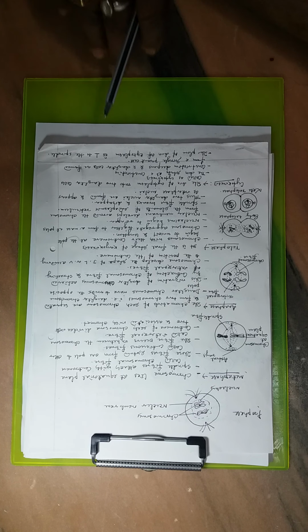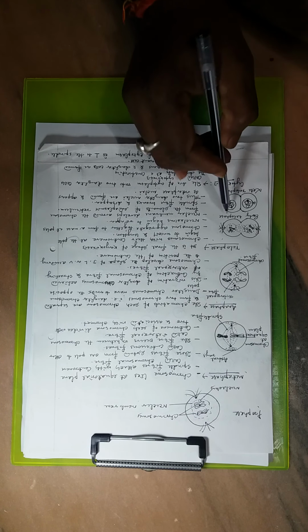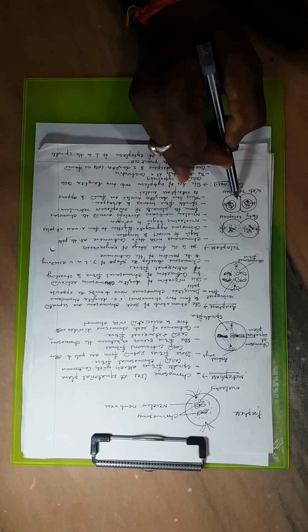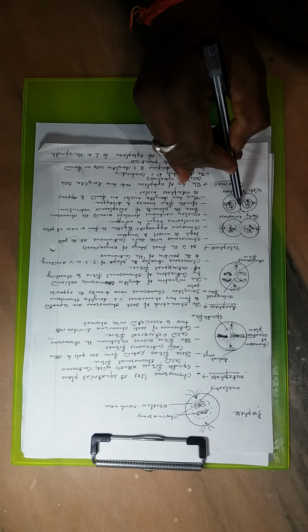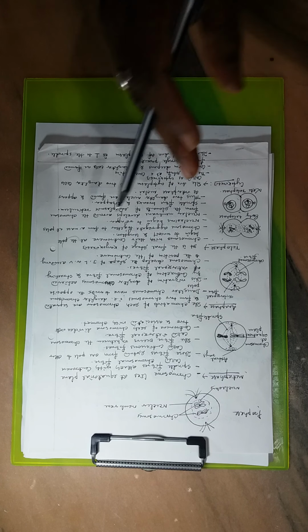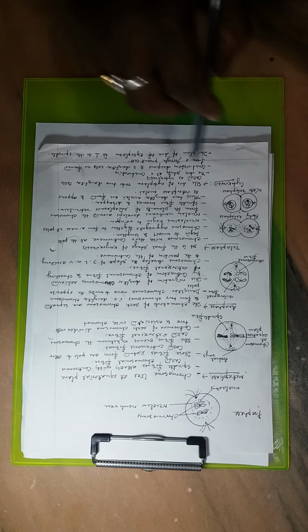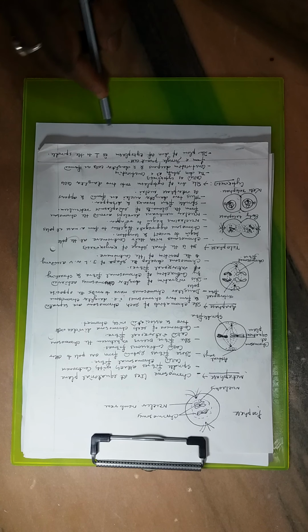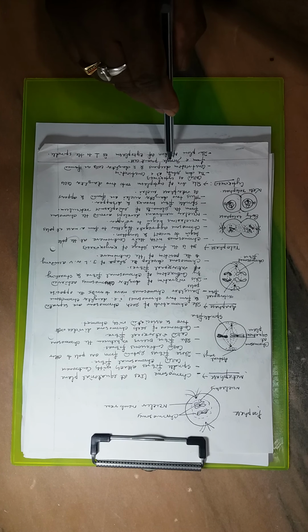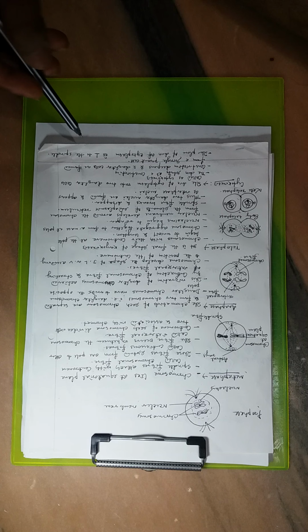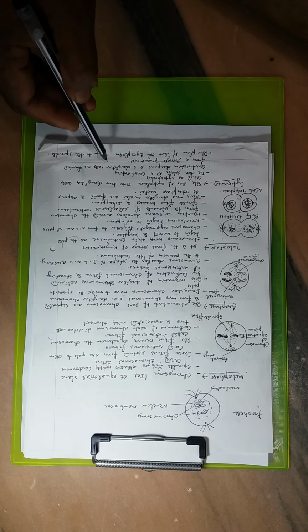The division starts as a constriction at the middle of the cell, which gradually deepens and finally separates the parent cell cytoplasm into two daughter cells. So the constriction deepens and two daughter cells are formed from a single parent cell.